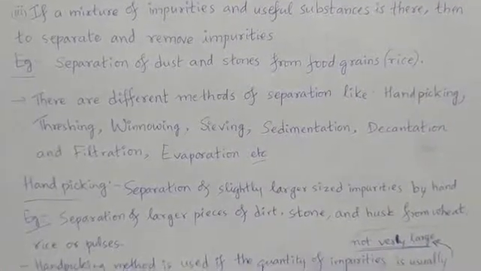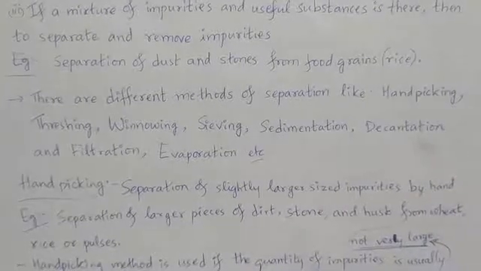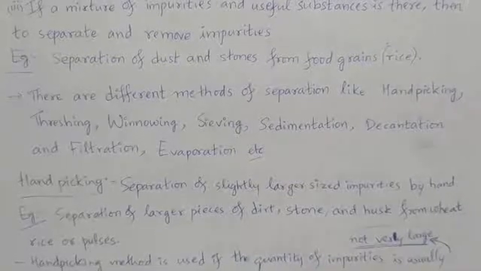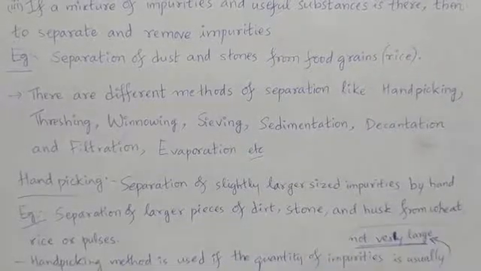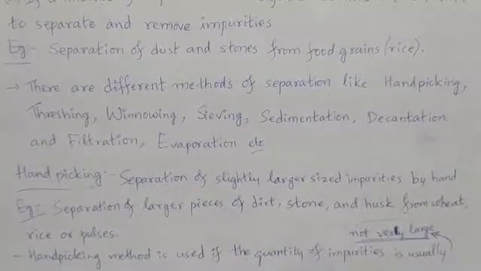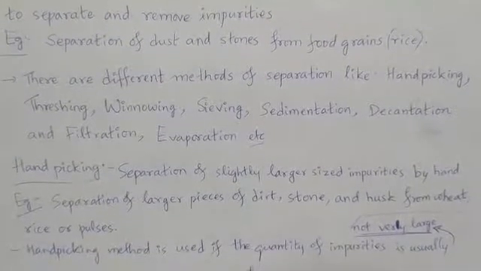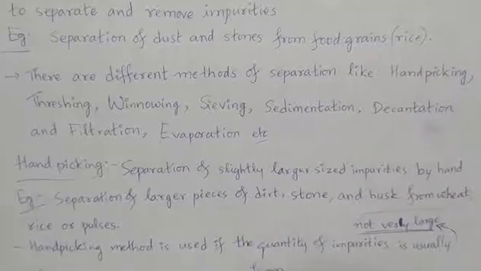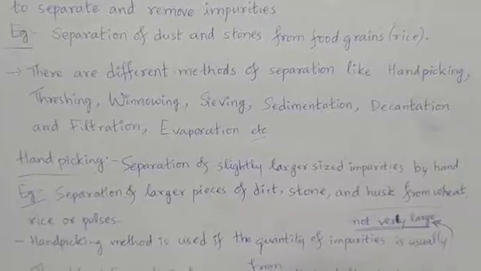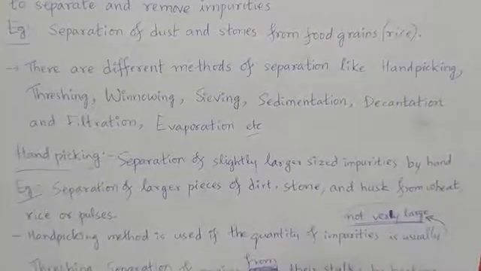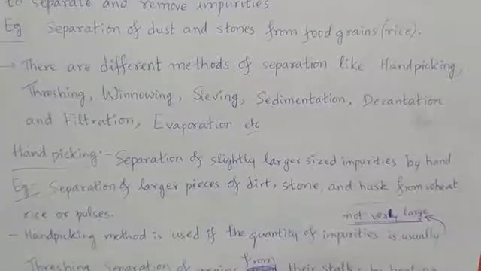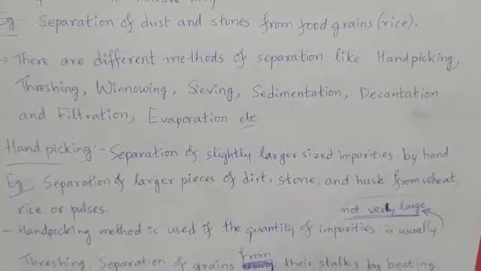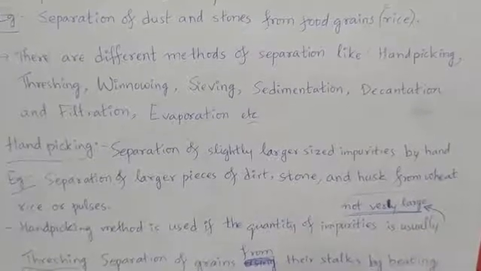And coming to the methods of separation. There are different methods of separation like hand picking, threshing, winnowing, sieving, sedimentation, decantation, filtration, and evaporation. The sedimentation, decantation, filtration we are going to learn together almost. Okay. So these are various methods of separation. What are the methods of separation? Hand picking, threshing, winnowing, sieving, sedimentation, decantation, filtration and evaporation.